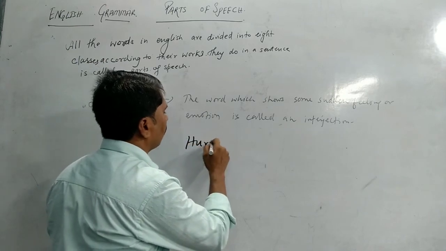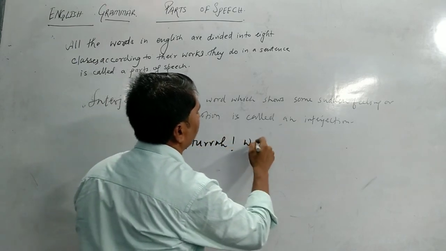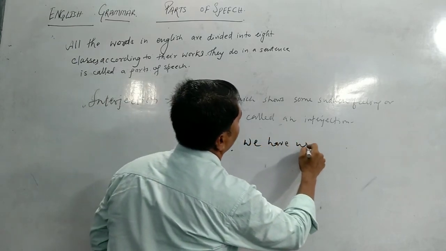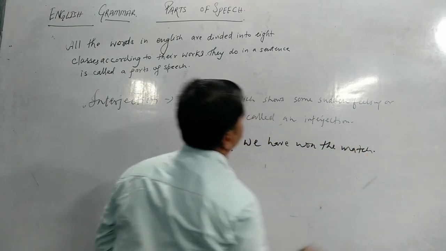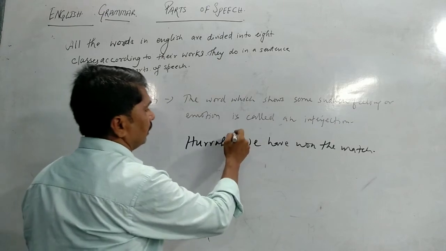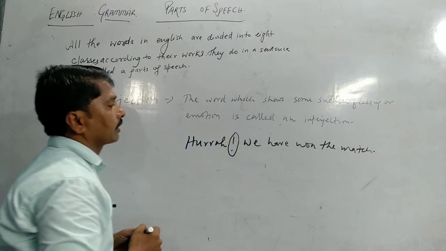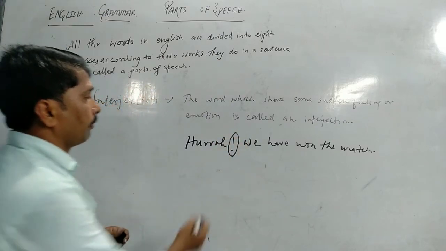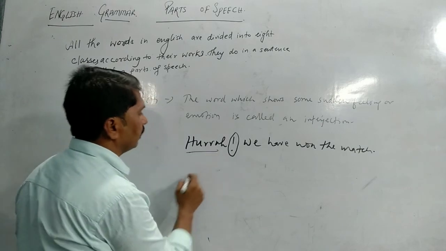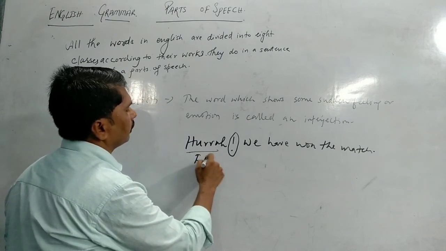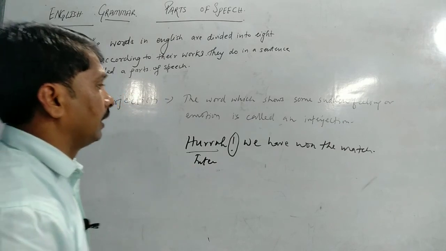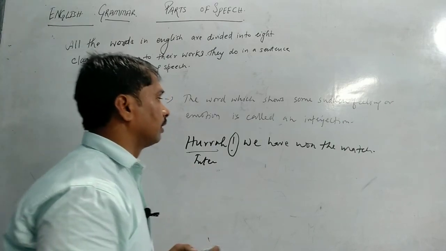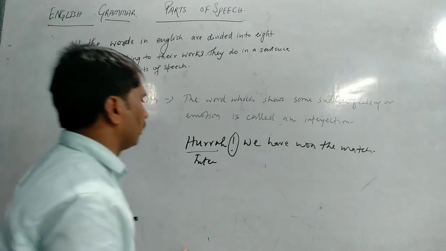We have won the match. Now you can say this is called exclamatory sign. So before this exclamation there is a word hurrah. It is an interjection because it's showing happiness, that after winning the match we just say hurrah.